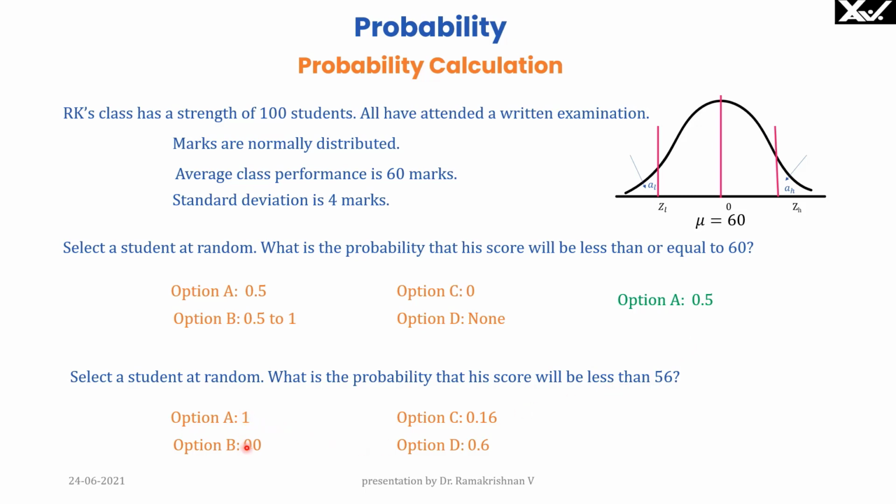Option B is also not correct. Between option C and D, option D has a value more than 0.5. That means it is incorrect. It should be less than 0.5 because the mark is to the left of 60 and the area to the left is less than 0.5. Therefore, option C is the correct answer.